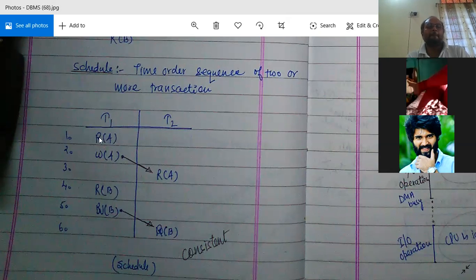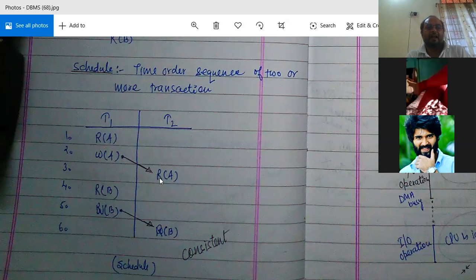So what is the schedule? Time duration. That means first the read A operation is performed, after that the write A operation is performed by transaction 1. Transaction 1 performed the read A operation first. After some time it has performed the write A operation, then it is written below that. And T2 performed the read A operation after this write A operation, which is why it is written below write A. That is, in the T2 transaction this operation is performed after the write A operation, so I have not written it here; I have written it down below this one.